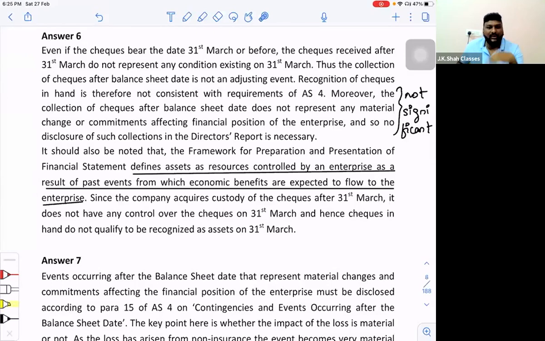And as I told you, who is going to come and check whether you received the check in April or in the month of March? So this is a common standard practice. But we have to answer not as per the standard market practice, we have to answer as per the relevant accounting standards. So as per the accounting technicalities, it is not my asset, and hence it should not be recorded. But if you are doing articleship, you will come to know that many parties will issue you checks in the month of April or May, and the dates will be put of March.